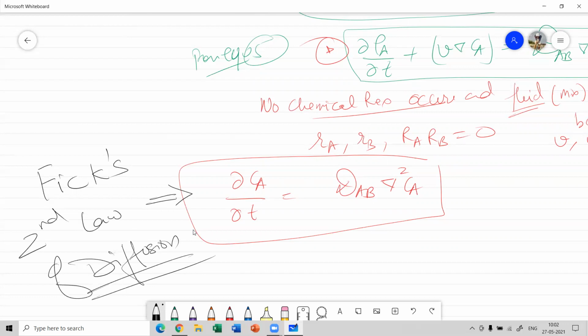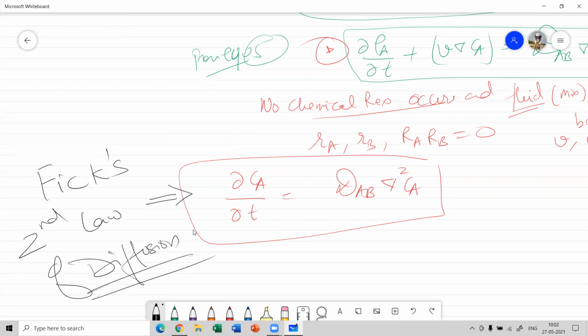This is basically derived from the equation of continuity on a mass or molar basis on a small element. So this is the general expression of Fick's second law of diffusion. Further, we have Fick's first law of diffusion and Fick's second law of diffusion.